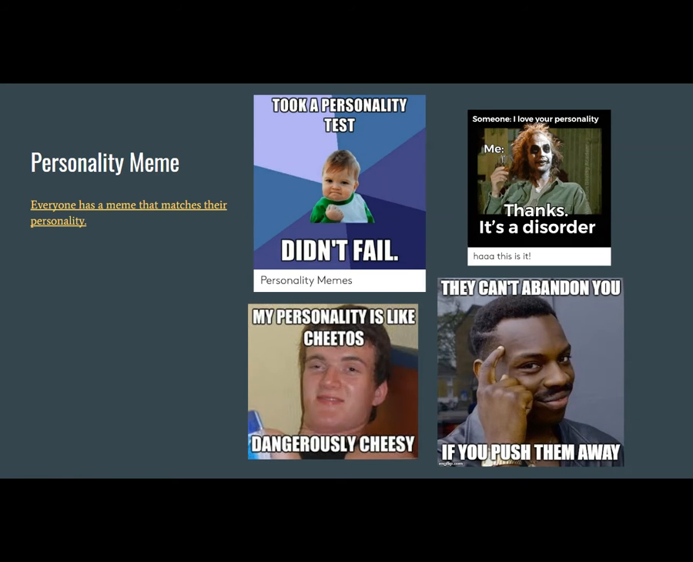So there's a thing called a personality meme. A meme is something that matches who you are as an individual. So the ones that I've chosen here to show you: my personality is like a Cheeto, dangerously cheesy. Okay? Or someone saying, I love your personality. Me: thanks, it's a disorder. It's meant to be funny, interesting, not super harmful, but you also could be making fun of yourself.